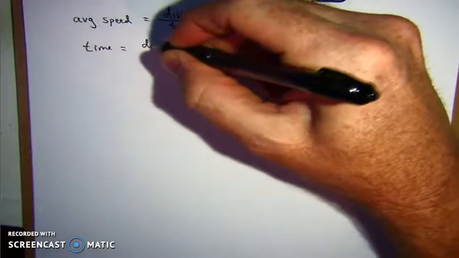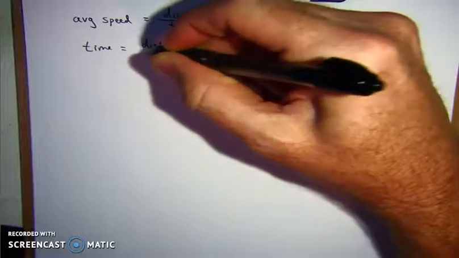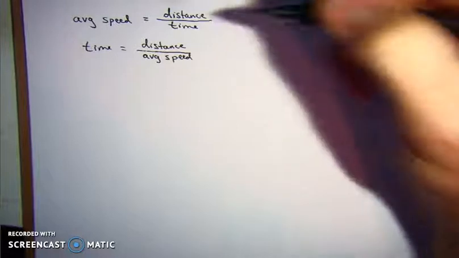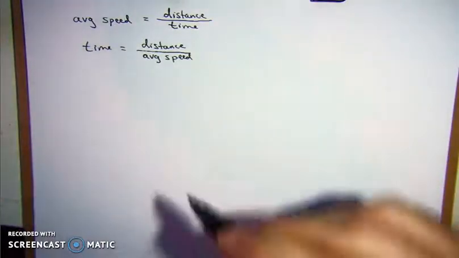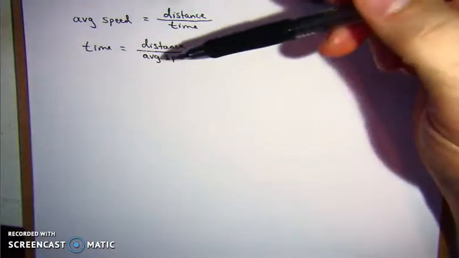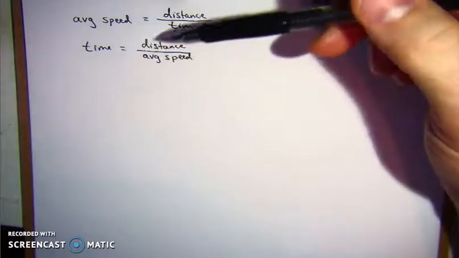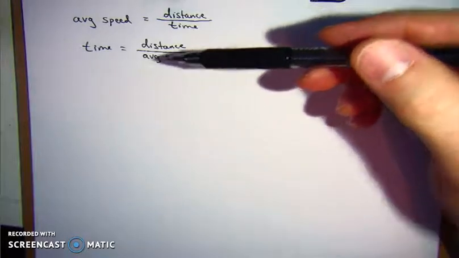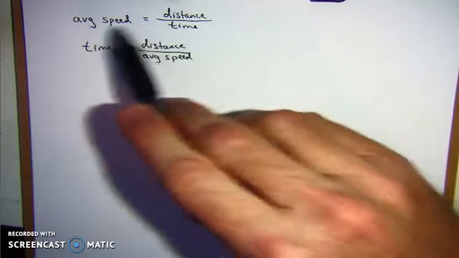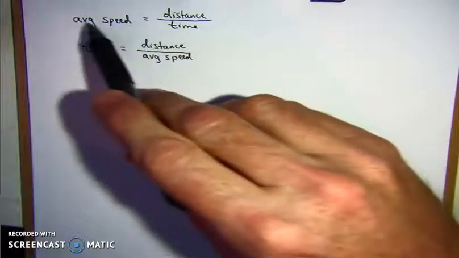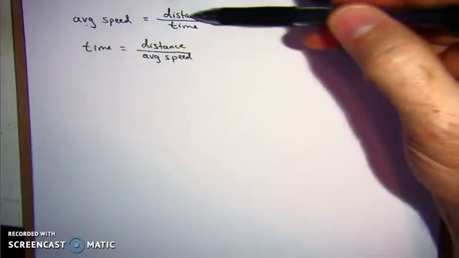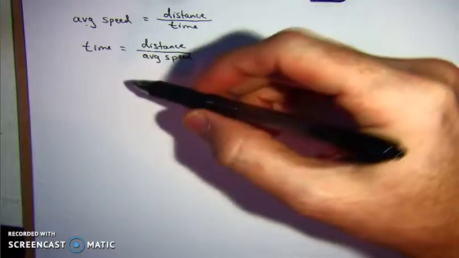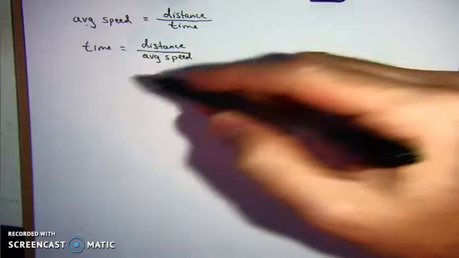So rearranging this would look like this: time equals distance over the average speed. If these trip you up, go back and look at my packet. Your summer work had all this in it with rearranging things algebraically. Make sure you are proficient at rearranging equations algebraically, because not too often do you just get this equation and then the word problem sets it up to where you're going to solve for average speed every time. You'll be solving for many different variables. You need to know how to solve for each variable independently. Okay, so time equals distance over average speed.